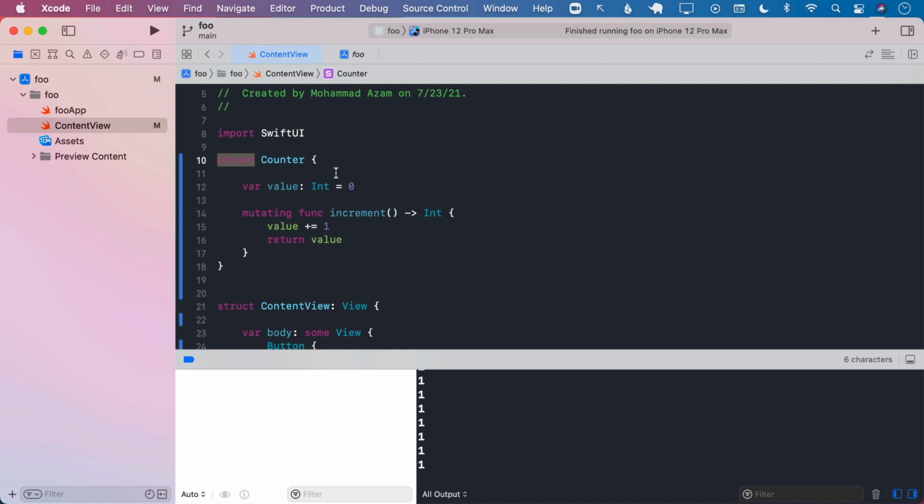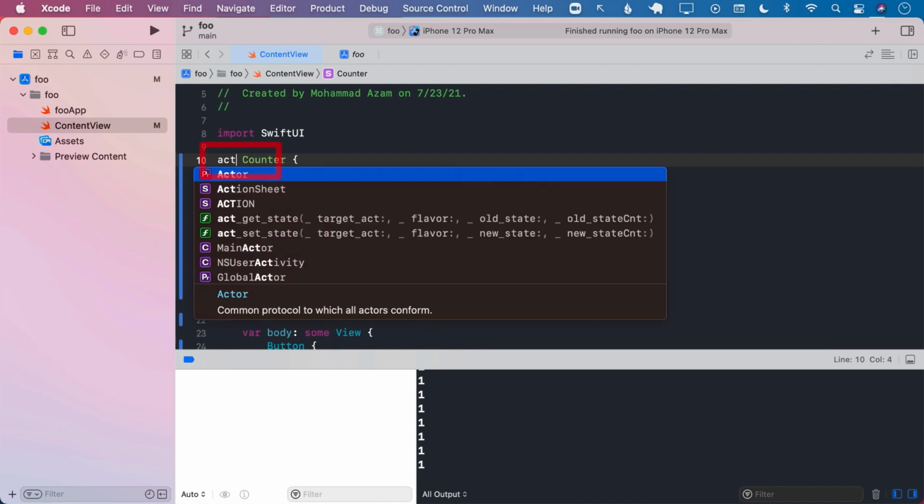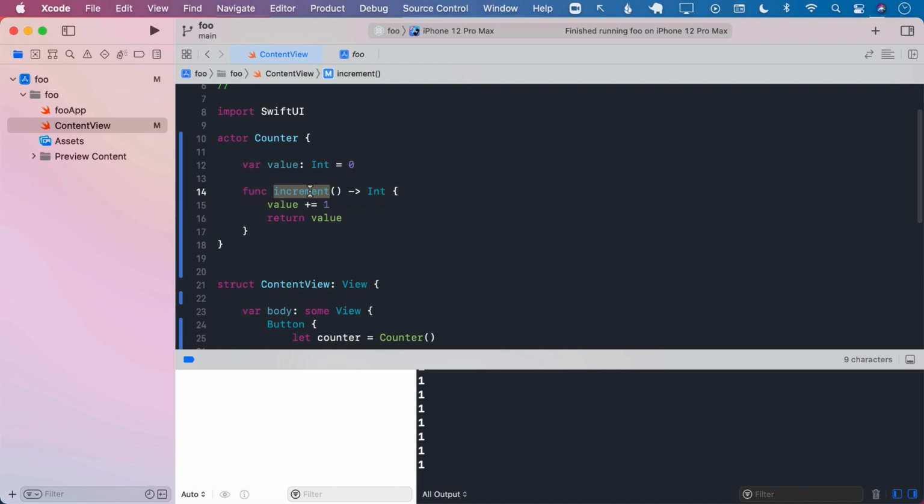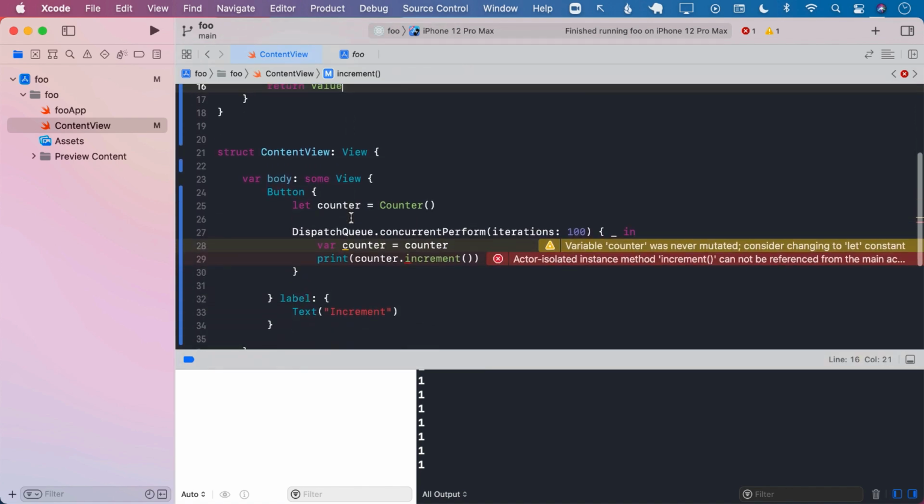The first thing we're going to do is change our struct or class to an actor. Great. We don't really need the mutating part. This means that only one thread can update or call the counter at a given time. If you scroll down over here, we need to change this also.